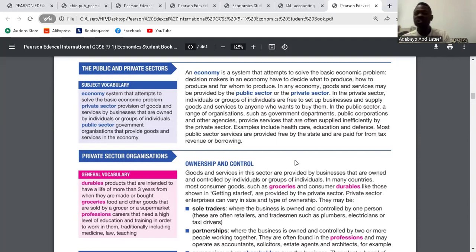Scarcity, which is what to produce, how to produce, for whom to produce. So this is what the economic questions will be. So we go immediately to the mixed economy, and we call it a mixed economy because it comprises both the private and the public sector. So we are starting with the private sector.